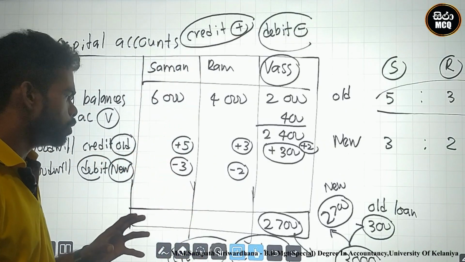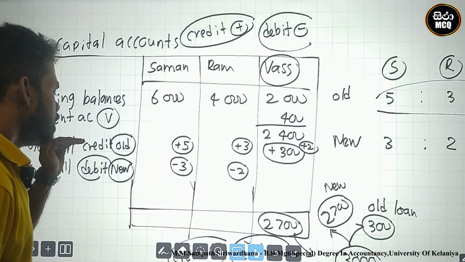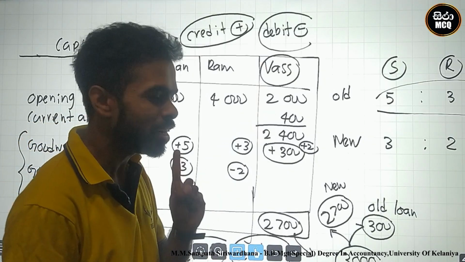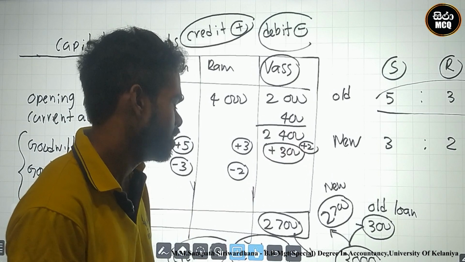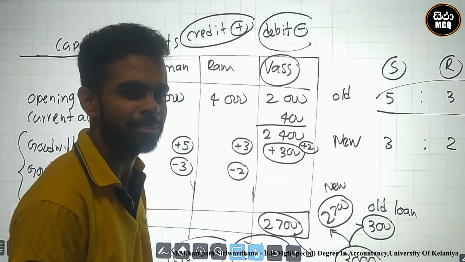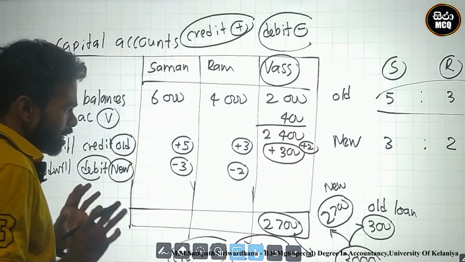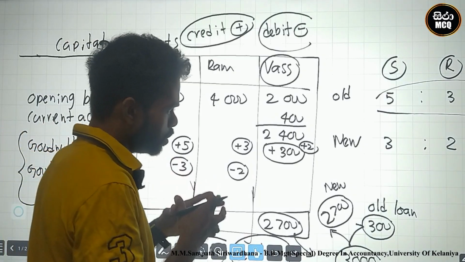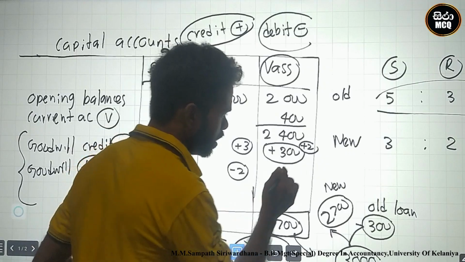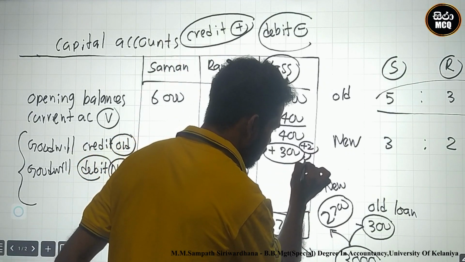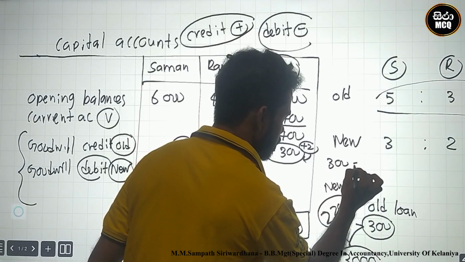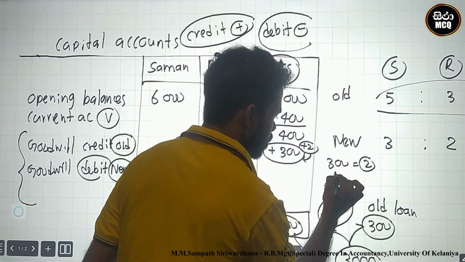At this stage, you know, there is a goodwill adjustment. There is one impact to Vas. What's the impact? This is a two-part impact. The two-part impact is 300. Okay. We can identify the total goodwill using this. Look here, the two parts are 300. What is one part? 300 is the same as two parts.